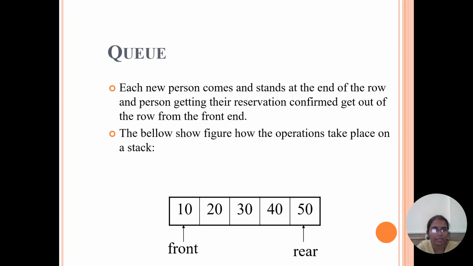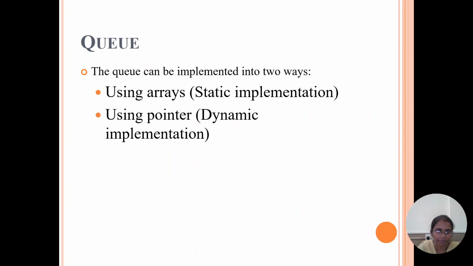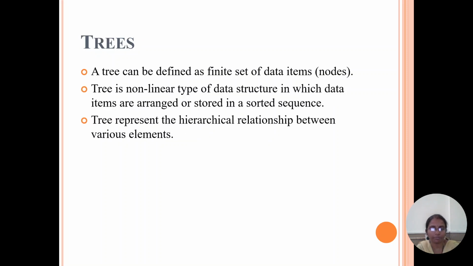If you want to delete an element from the queue, we have to delete at the front position only. Insertion can occur at the rear position only, and deletion can occur at the front position only. The queue can also be implemented in two ways, using arrays and using pointer implementation. Using arrays is a static representation, which means you have to specify the maximum size. If you are using the pointer implementation, which is dynamic, then we don't need to specify the maximum size, and we represent it as a linked list. So the dynamic implementation can be achieved.